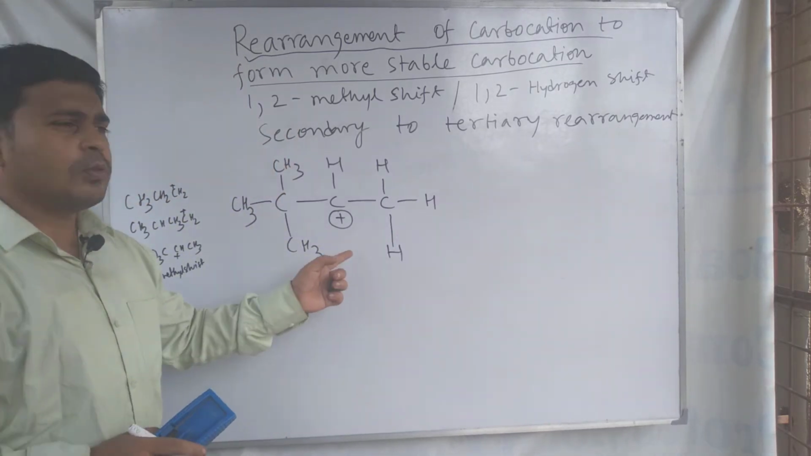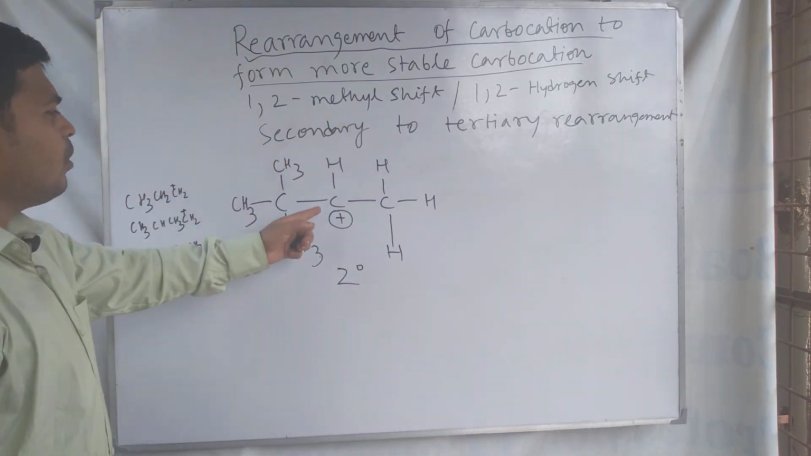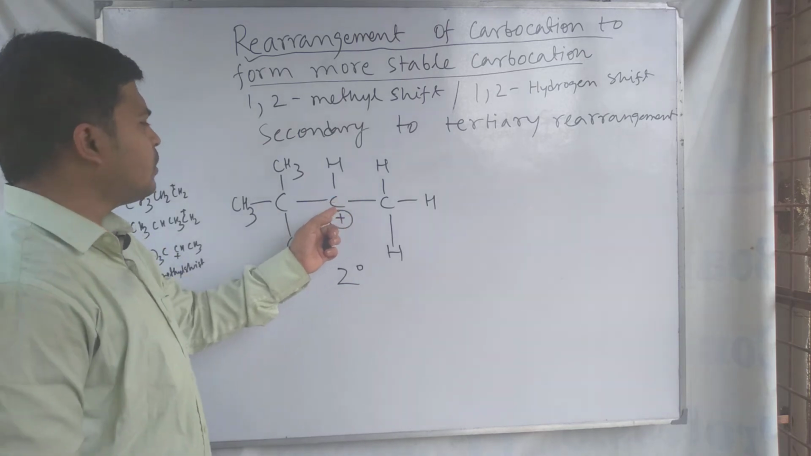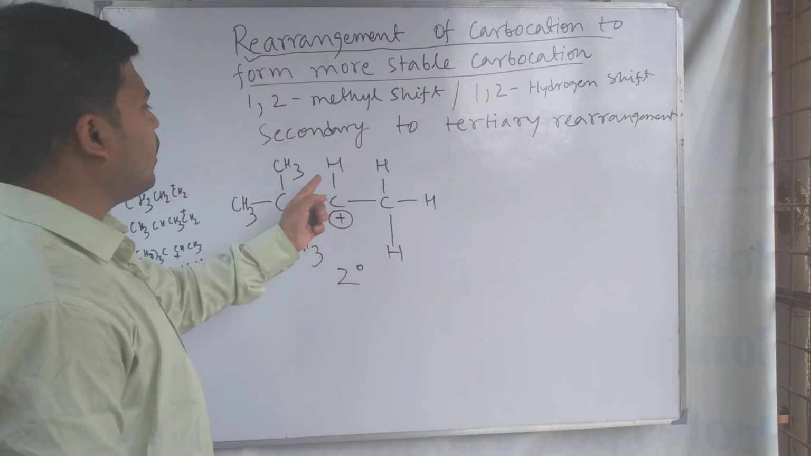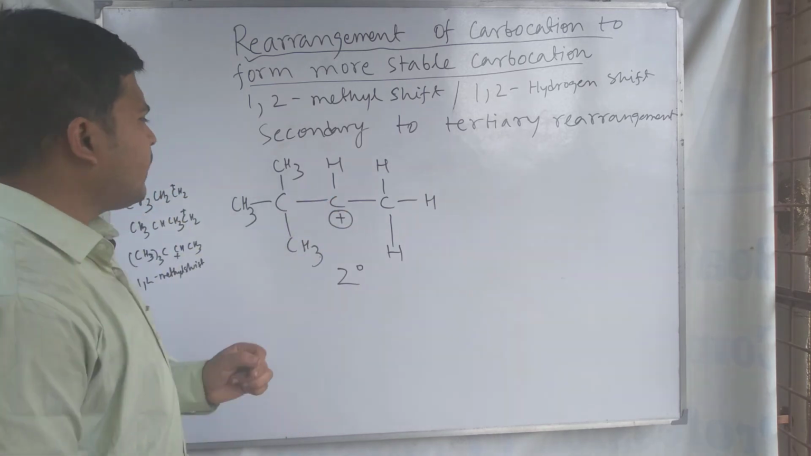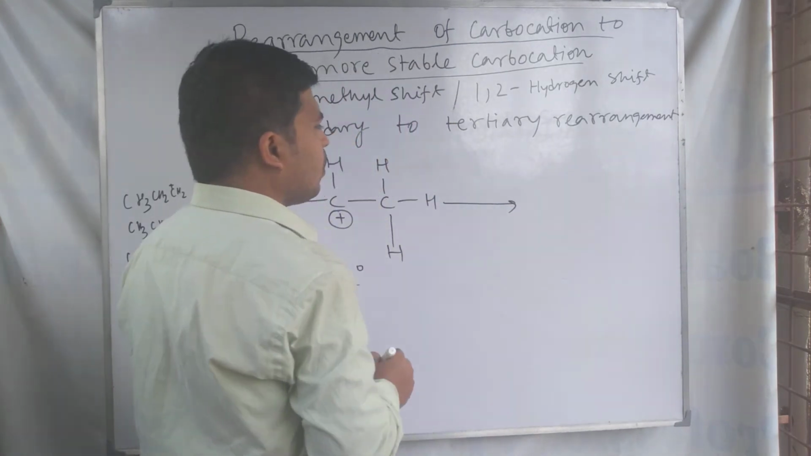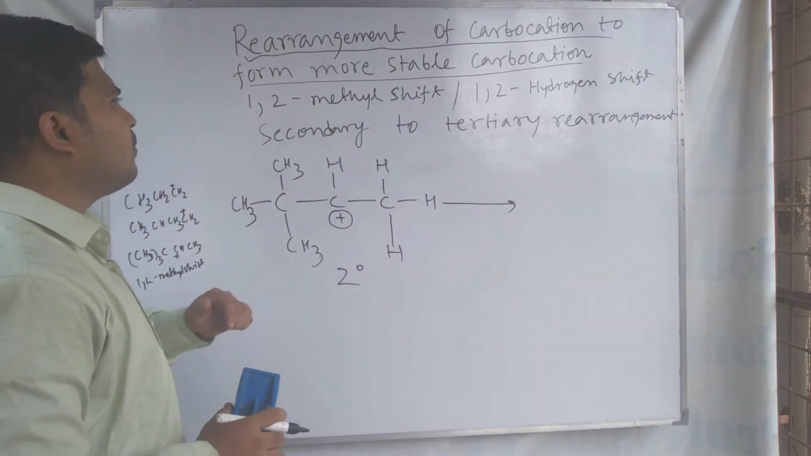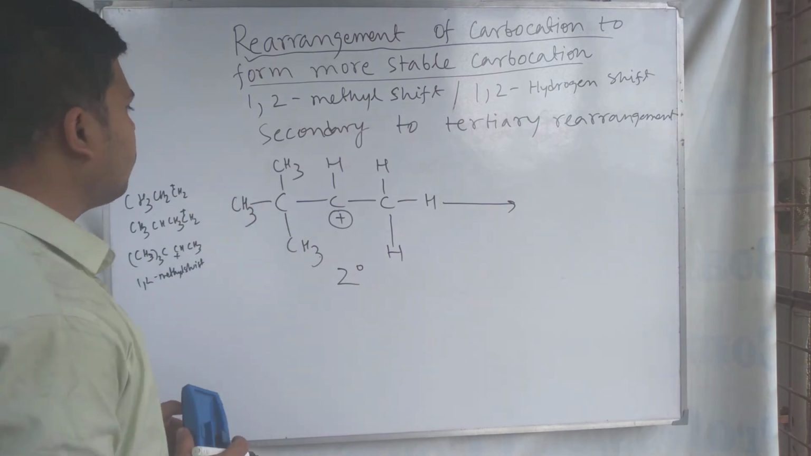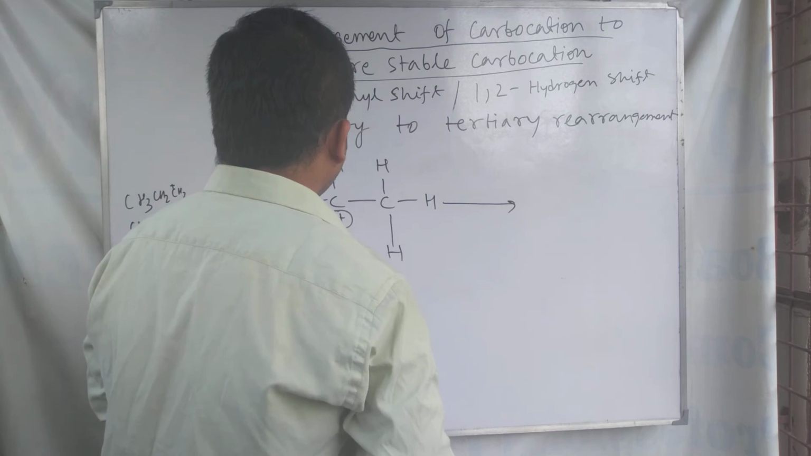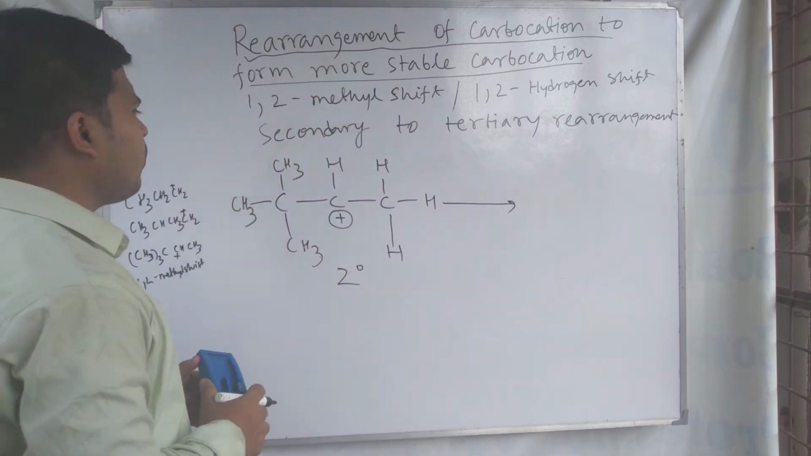look at this molecule. This molecule is a secondary carbocation, because the carbon bearing the positive charge is attached with 2 other carbon atoms. So for this reason this is a secondary carbocation, and secondary carbocation can change itself to tertiary carbocation. So the rearrangement of secondary carbocation to tertiary carbocation is seen here. So in this case, how can it change from secondary to tertiary carbocation?